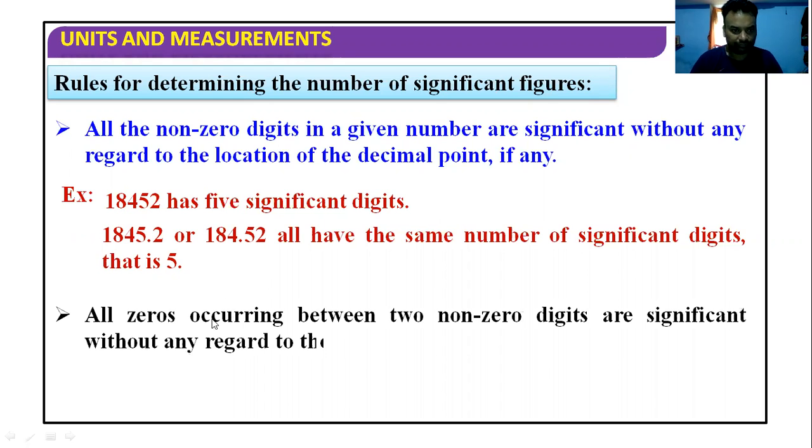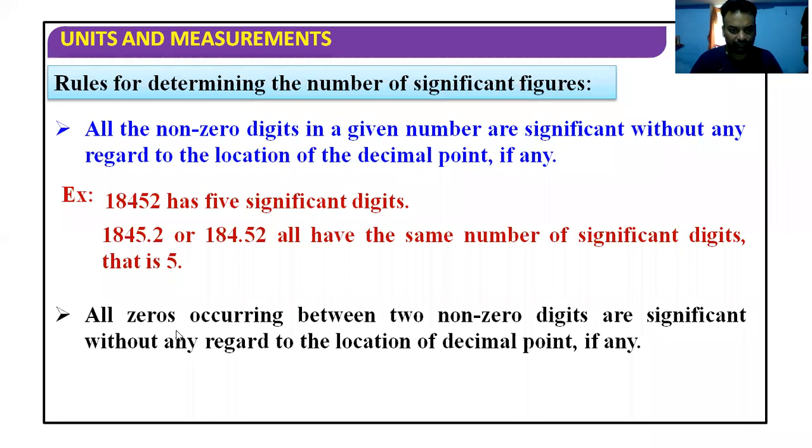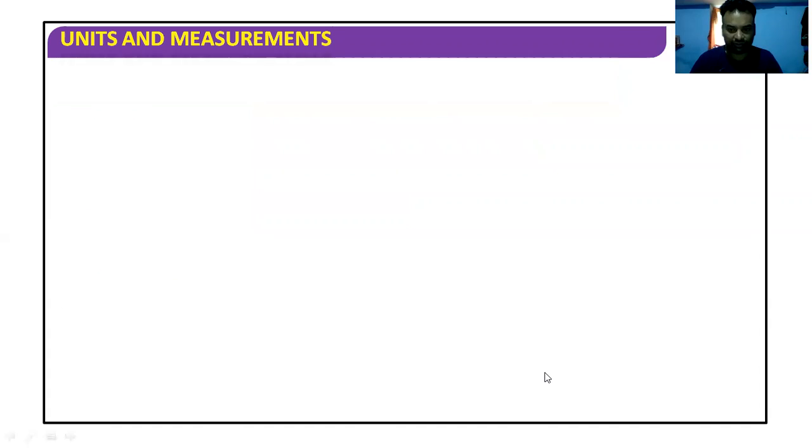Next rule: all zeros occurring between two non-zero digits are significant without any regard to the location of the decimal point, if any. It's a very, very important rule. So let us understand this with an example.